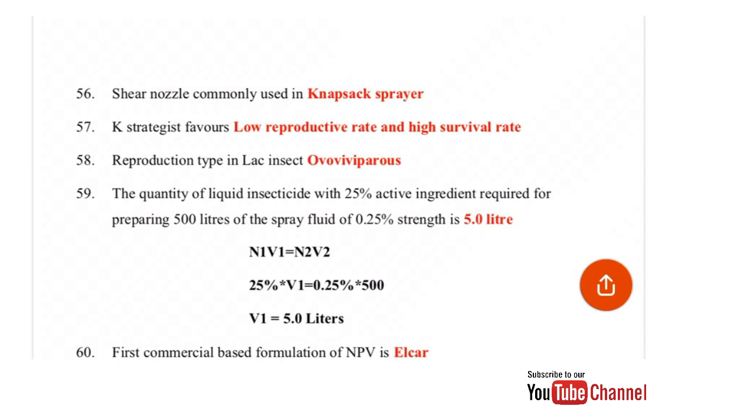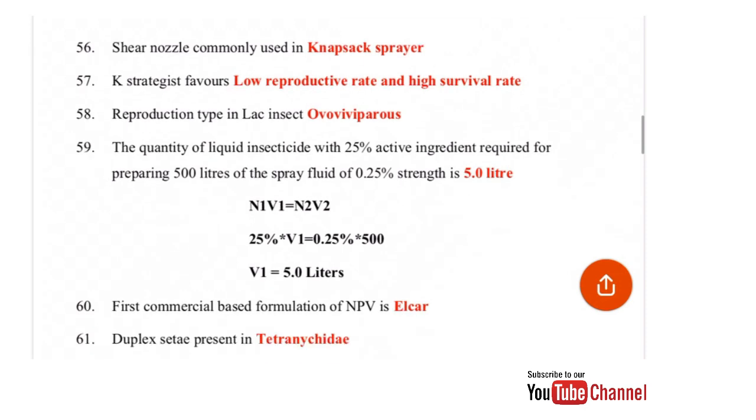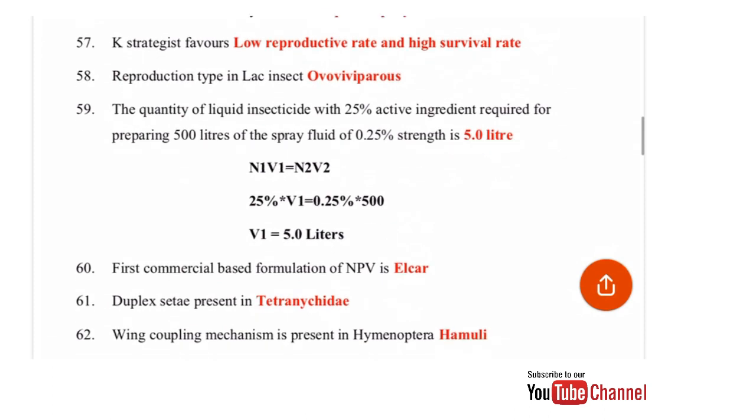Next is the first commercial based formulation of NPVs. So this is Elcar. Duplex setae present in. These duplex setae are present in Tetranychid mites. Wing coupling mechanism is present in Hymenoptera. In case of Hymenopteran bees, what kind of wing coupling is present? So hamuli or hamulate wing coupling mechanism is present.